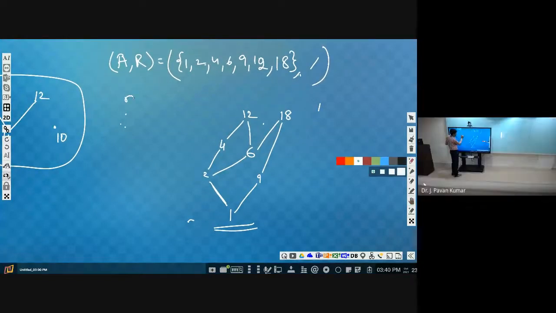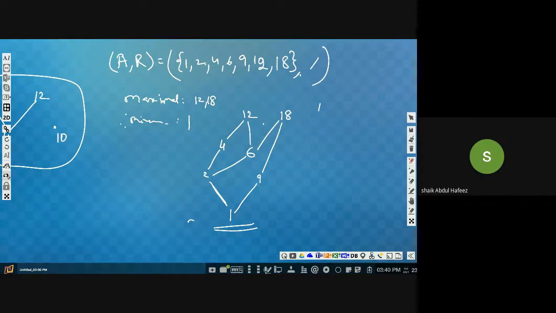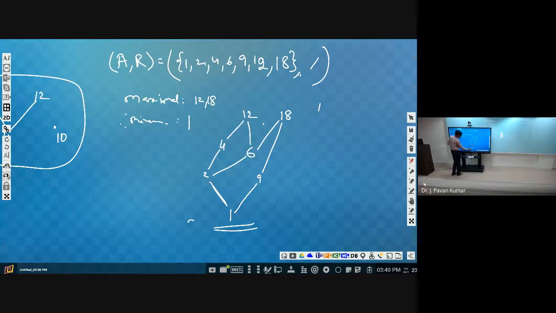Maximal, not maximum, keep that in mind. Maximal are 12 and 18. Next, what are the minimal? 1. Minimal is 1. Can we say 9 is minimal? No, sir. What's the counter case? 1 is related to 9. That's it. Like that.